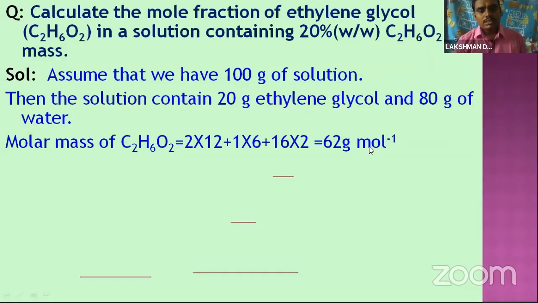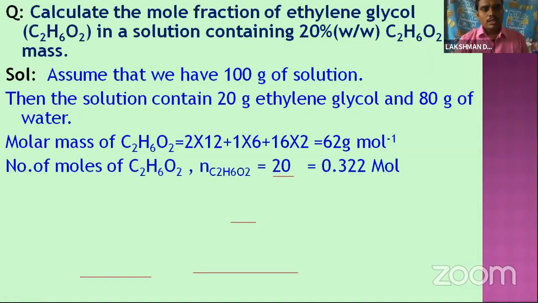Now the number of moles of ethylene glycol.